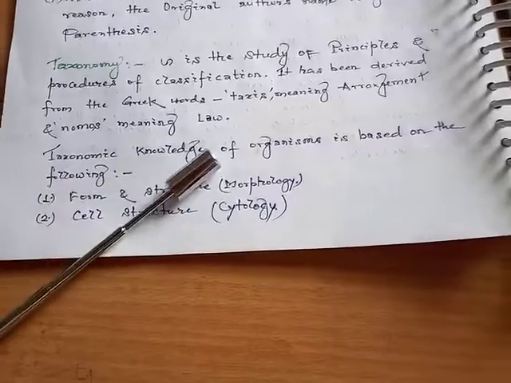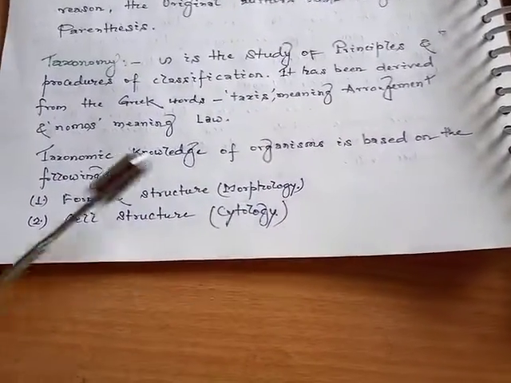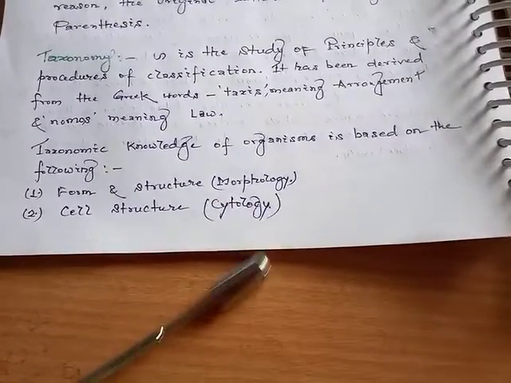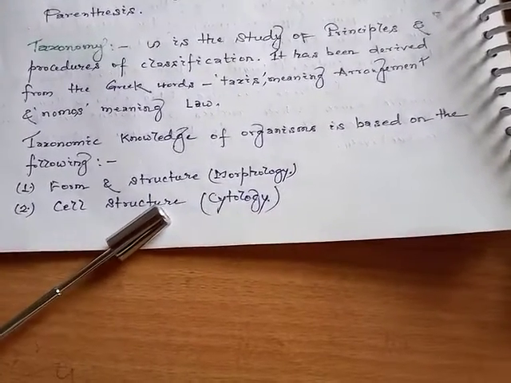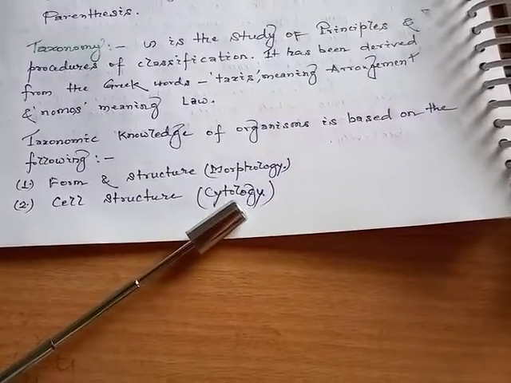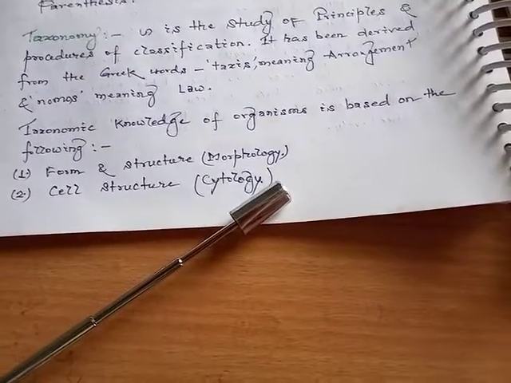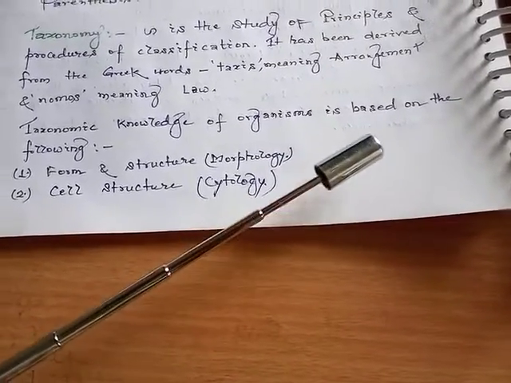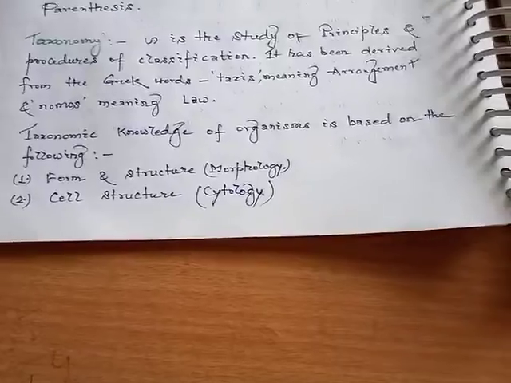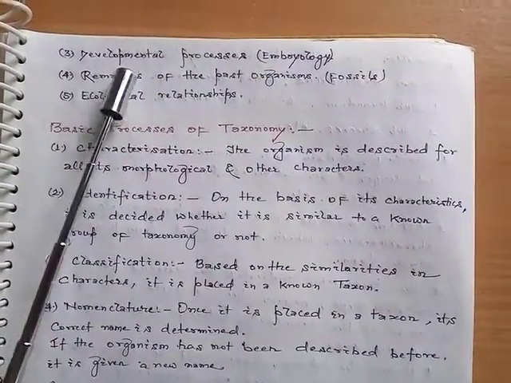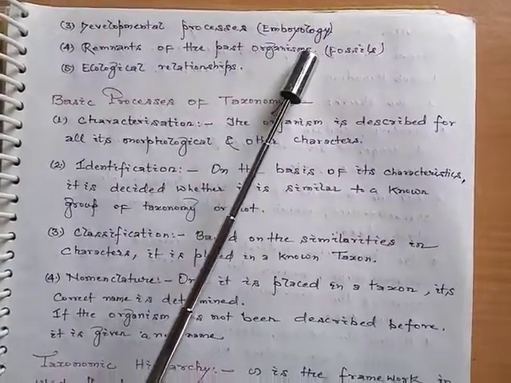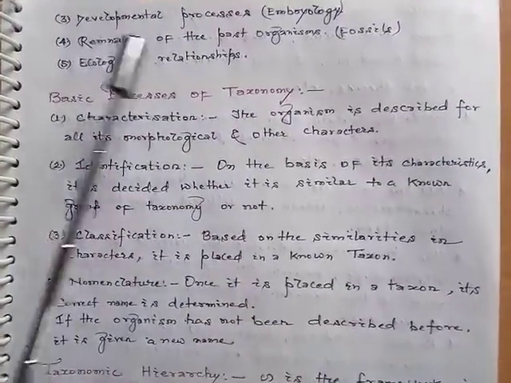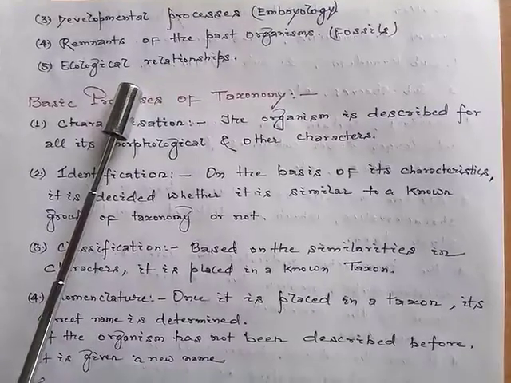So taxonomic knowledge of organisms is based on the following. The first one, form and structure, which is morphology. Then the cell structure, whether they are prokaryotes or eukaryotes, whether different types of cellular organelles are present or absent, according to that is the cytological pattern. The next one, the developmental processes, that is embryology. Fourth, the remnants of past organisms, that are fossils. And the fifth one is the ecological relationships.